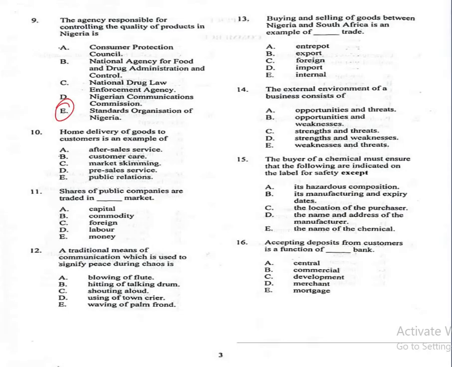The correct answer is E. SON, the Standards Organization of Nigeria, is the agency responsible for controlling the quality of products in Nigeria.